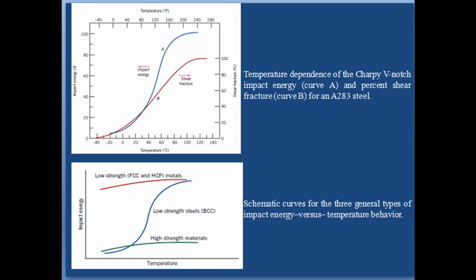A classic example of this type of failure occurred with disastrous consequences during World War II, when a number of welded transport ships away from combat suddenly and precipitously split in half. The vessels were constructed of a steel alloy that possessed adequate toughness according to room temperature tensile tests.